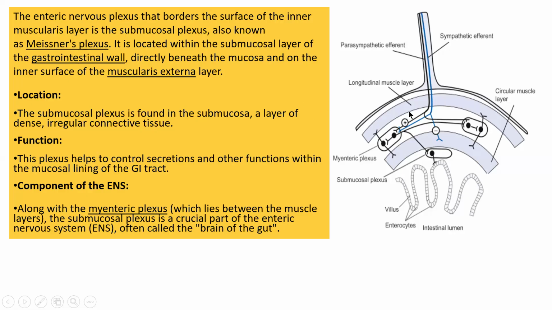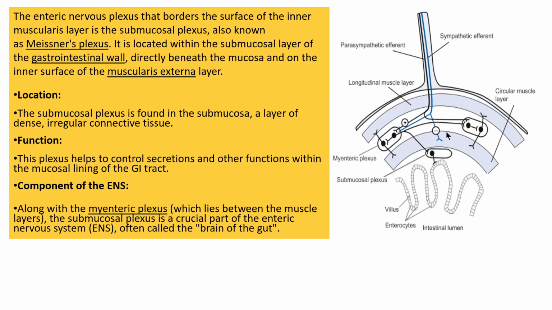It is located within the submucosal layer of the gastrointestinal tract, directly beneath the mucosa layer and on the inner surface of the muscularis externa layer.